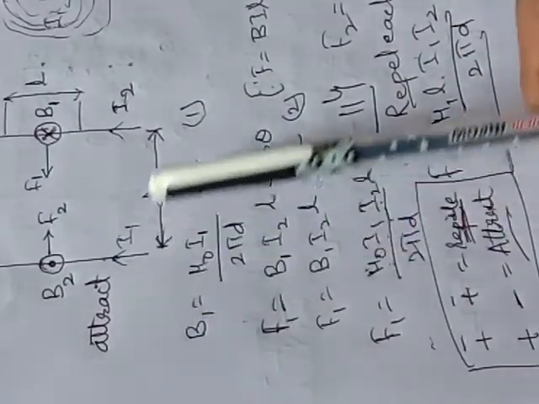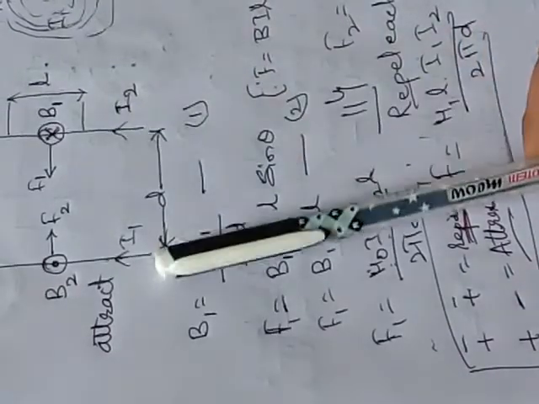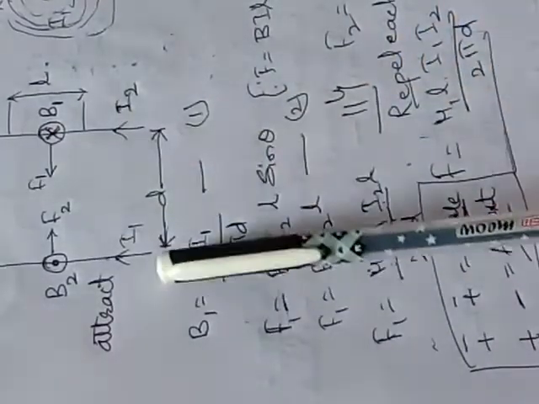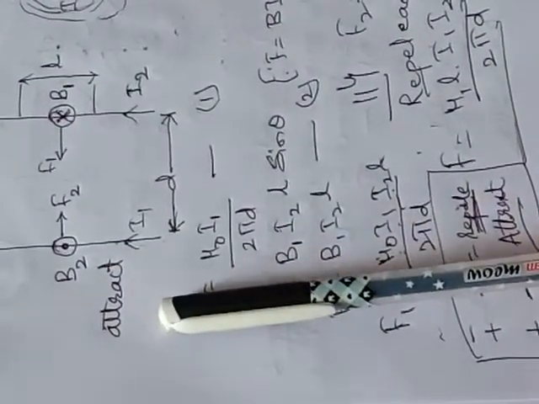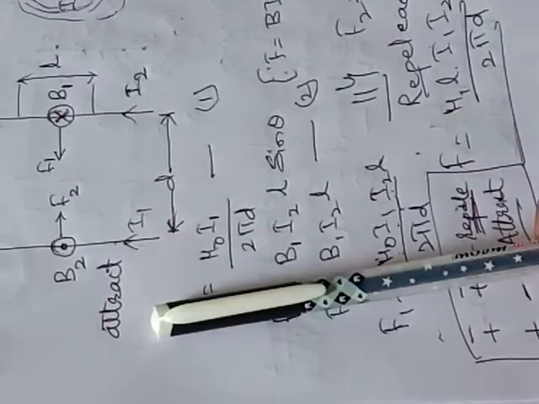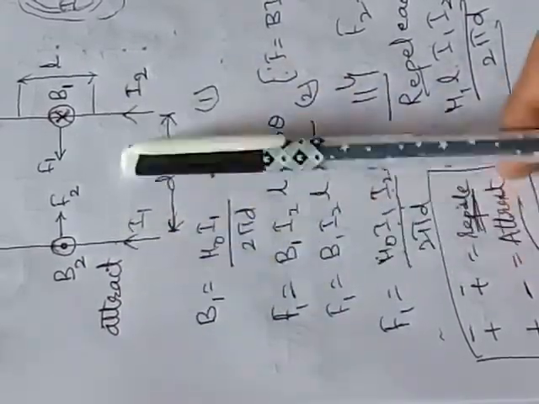What is that? If the currents are flowing in the same direction, means in upward direction, Ampere has proved with this derivation that there will be attraction. They will attract towards each other.